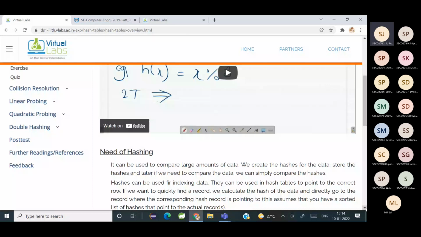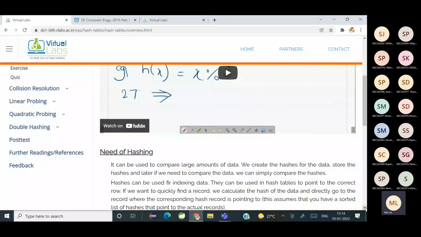The time of execution increases. Yeah, the complexity is going to increase. So we wanted a more efficient algorithm which can be used for indexing and searching. That is why hashing came into being, which can be used to compare large amounts of data. Now how hashing is done is, if you have a key or a value, a hash function is applied on that value, which will give you an index or a new output. So that's how hashing works.